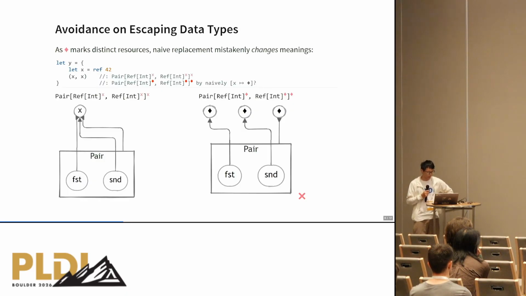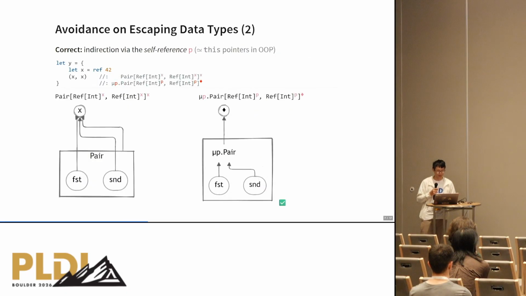But would this same replacement mechanism work on more intricate cases, for example, on escaping data types? Actually, no. Since the diamond symbol needs to mark distinct resources, for example, here in this example, we have a pair, and both components of this pair are referring to the same variable x. If we just do a naive replacement, replacing all occurrences of x with diamond symbols, then this type will be changed into the wrong meaning, meaning that both components are referring to distinct resources. So this is not what we want.